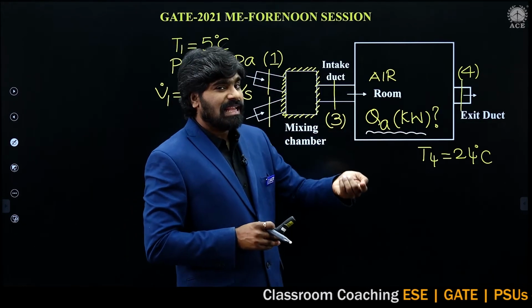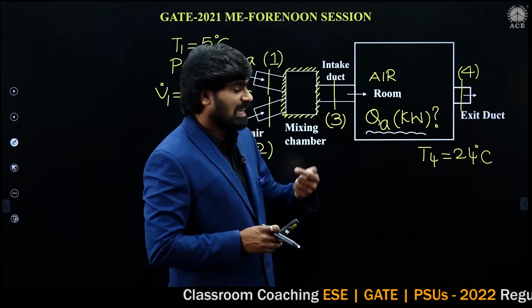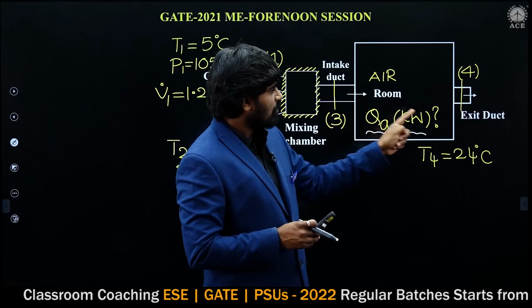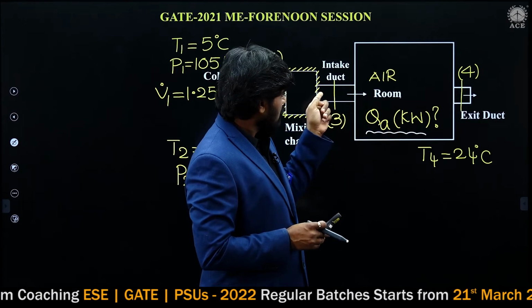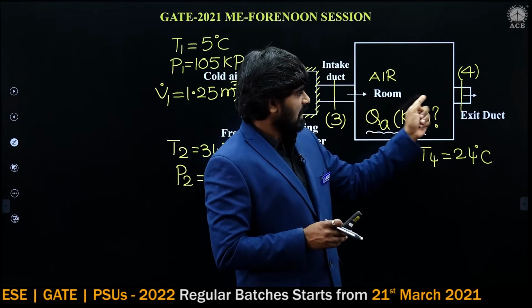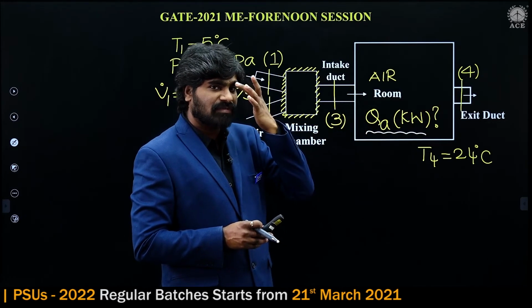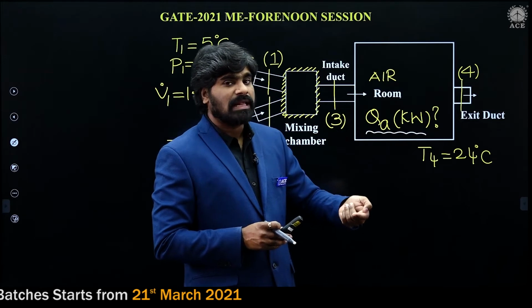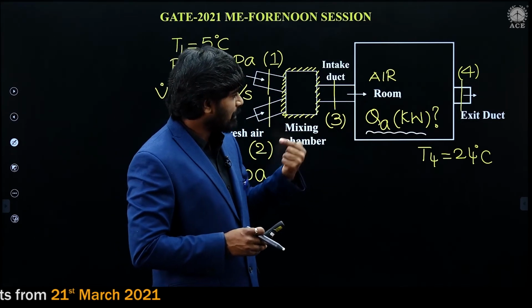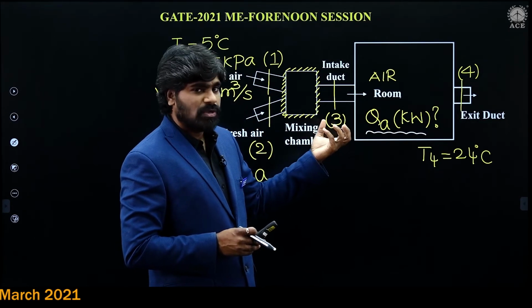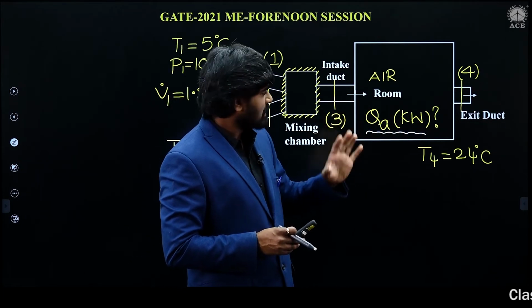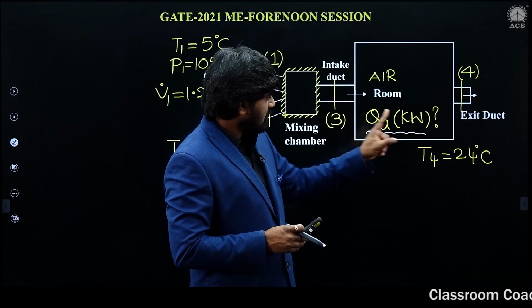So what is the heat gain by the air? In the room we will be applying the steady-flow energy equation. Here air is entering continuously and leaving continuously. From 3 to 4 we will apply the steady-flow energy equation. When we apply it, we will require temperatures. We will get Q is equal to m Cp (T4 minus T3). So the mass flow rate we have obtained, temperatures are required.